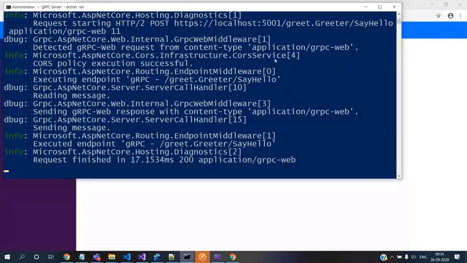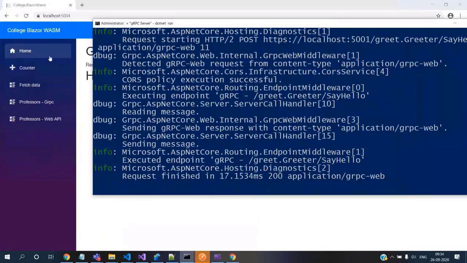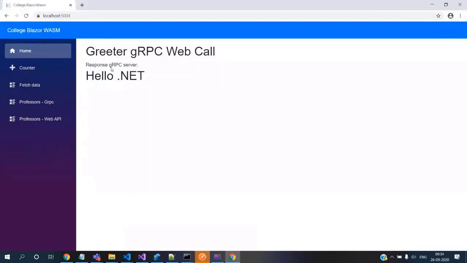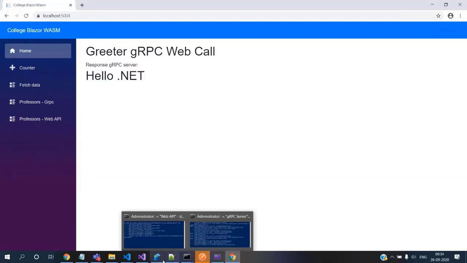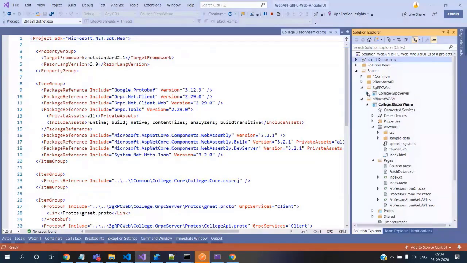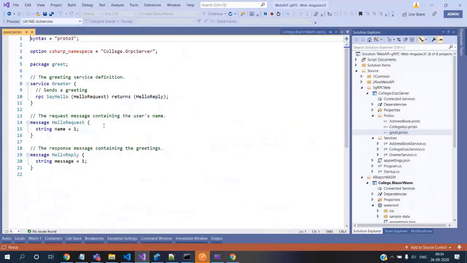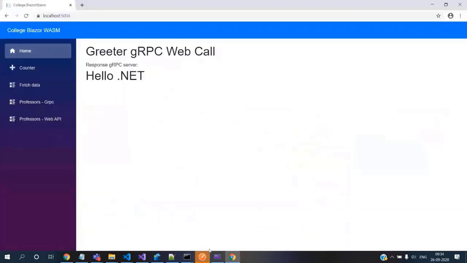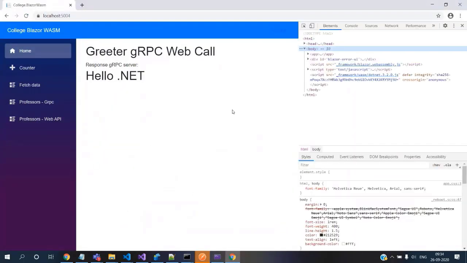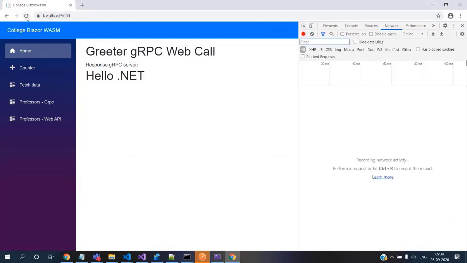If you see the difference, when this page came for the first time, it goes and talks to the hello world of this gRPC that is there in the gRPC folder. One of the protos is this greet, and it is calling this greet. So that's the first call it made here. We can see this in the network tab. So let me do empty cache and reload.